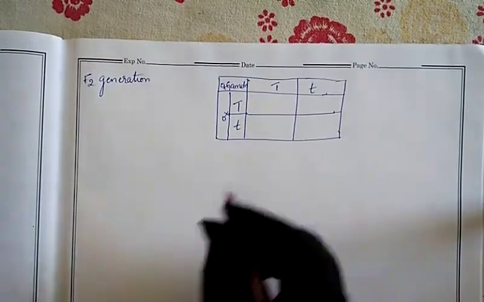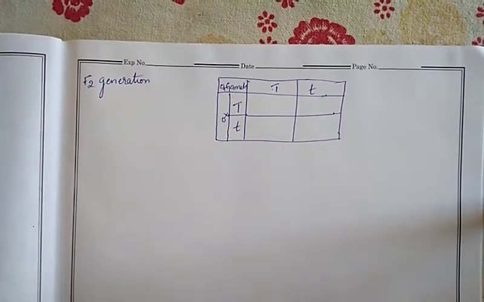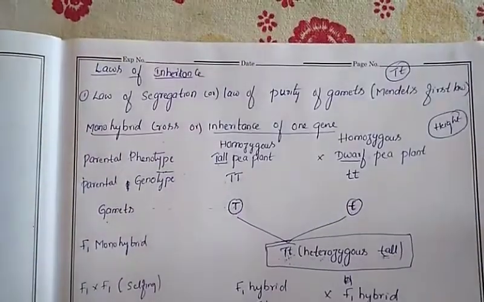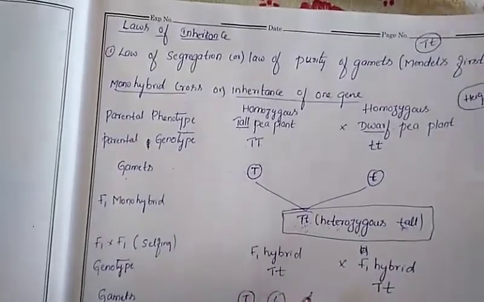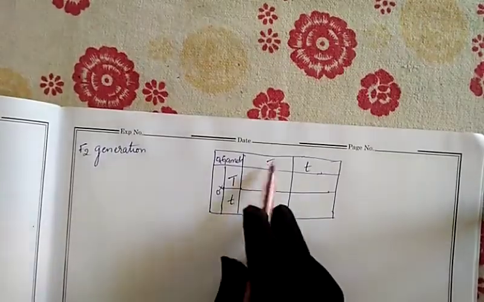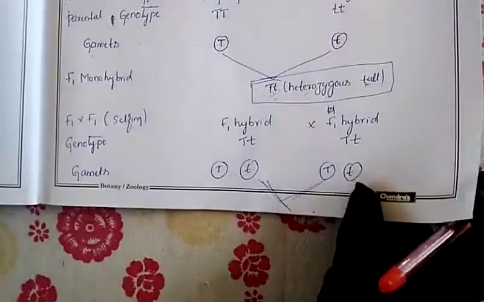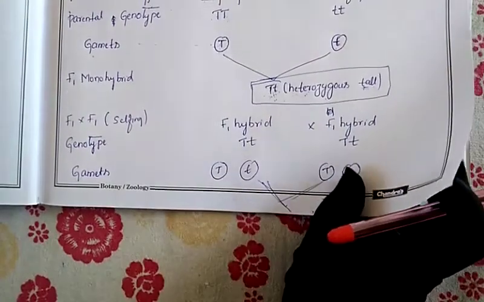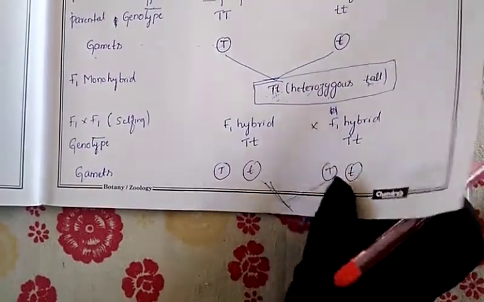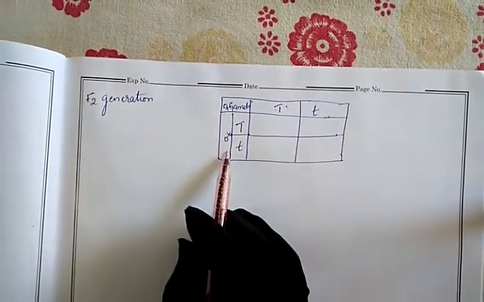This T is from which parent? From this parent. This is one parent, and this is the other parent. So it is capital T, small t, capital T, small t.